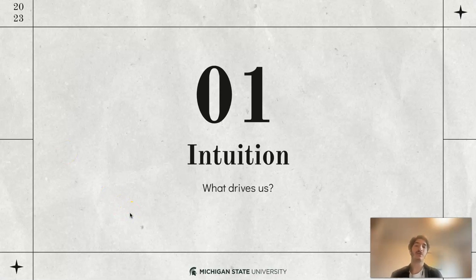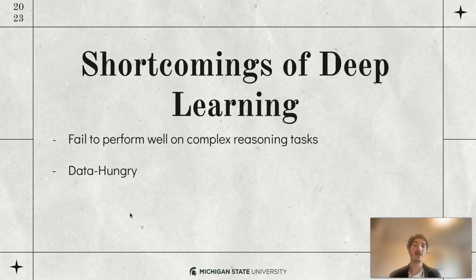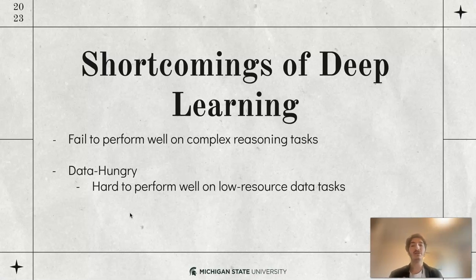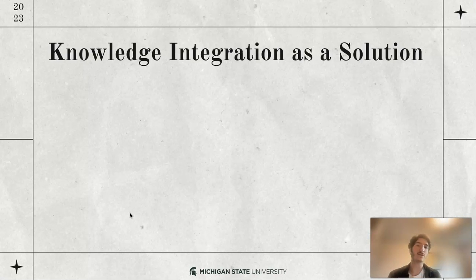So what is our intuition for doing this research, and what are our drivers? First of all, we know that despite all of the progress of deep learning methods recently, there are some shortcomings. For instance, they usually fail to perform well on complex reasoning tasks and they're data hungry. Because they're data hungry, it's really hard for them to perform well on low-resource data tasks. And they sometimes produce inconsistent decisions, which makes them unreliable, and this has been seen due to their vulnerability under adversarial attacks. One of the many solutions out there to resolve some of these challenges is knowledge integration.